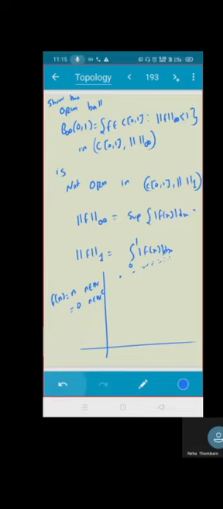Yes. So in this case, 1, 2, 3. Do you see? The natural numbers are countable, isn't it? Yes, sir. So what is the answer?